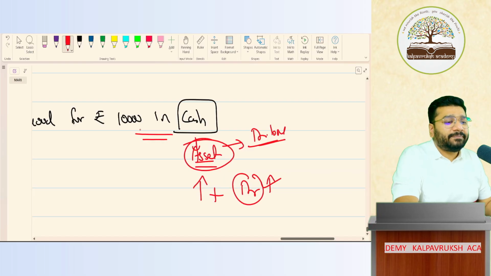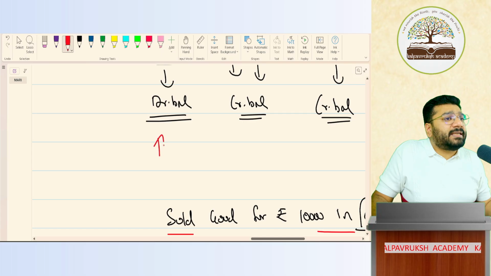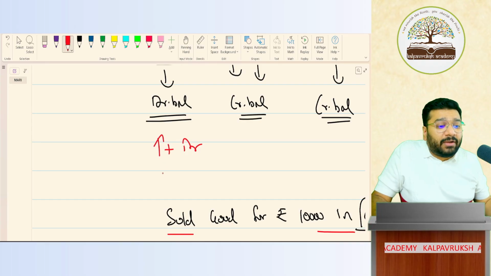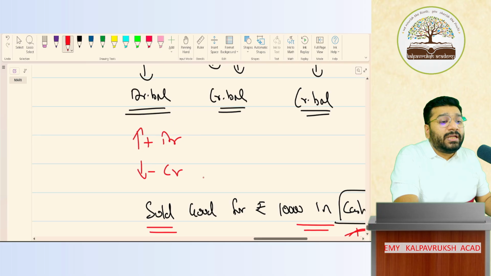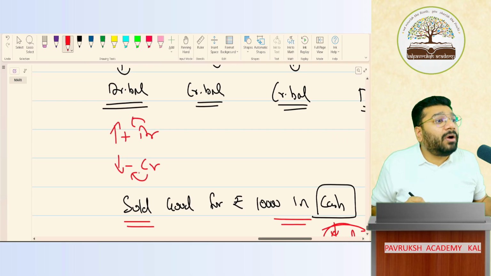Asset is what balance? Debit balance. So in the business, if an asset increases, to add, I need to give a debit. If an asset decreases, cash paid, cash balance reduced, I have to give a credit. So debit is acting here as plus and credit is acting here as minus. Got it?